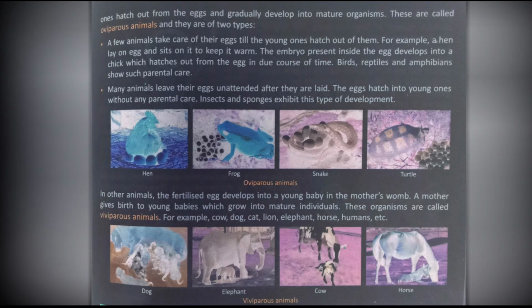In other animals, the fertilized egg develops into a young baby in the mother's womb. A mother gives birth to young babies which grow into mature individuals. These organisms are called viviparous animals, for example, cow, dog, cat, lion, elephant, horse, humans, etc.